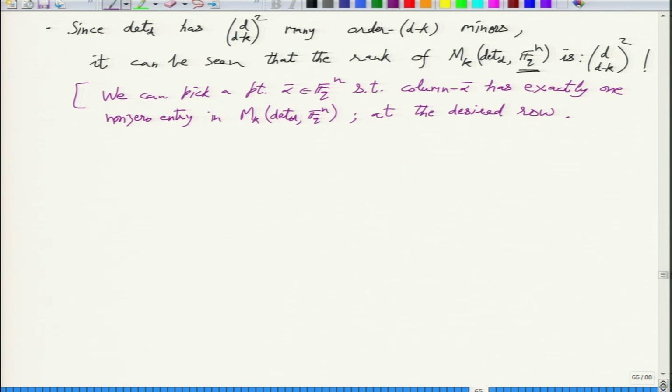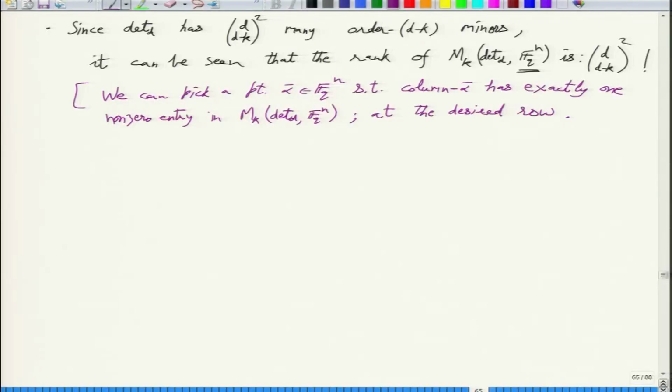And then as a small exercise, show that for this setting of variables, no other order d minus k minor survives. Singular zeros. It's a small exercise, just by the definition of determinant. So that's the idea. Using alpha bars, you have this way to get a submatrix which is diagonal and full rank. So you get d choose d minus k whole square.